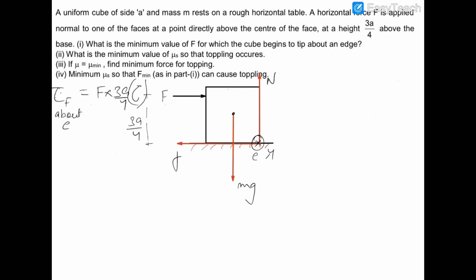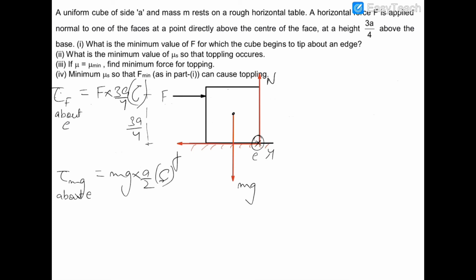Now the torque of normal reaction and friction would be 0 because they are passing through E, and the torque of mg about E will be mg into a by 2 in the anti-clockwise direction. This distance is a by 2.